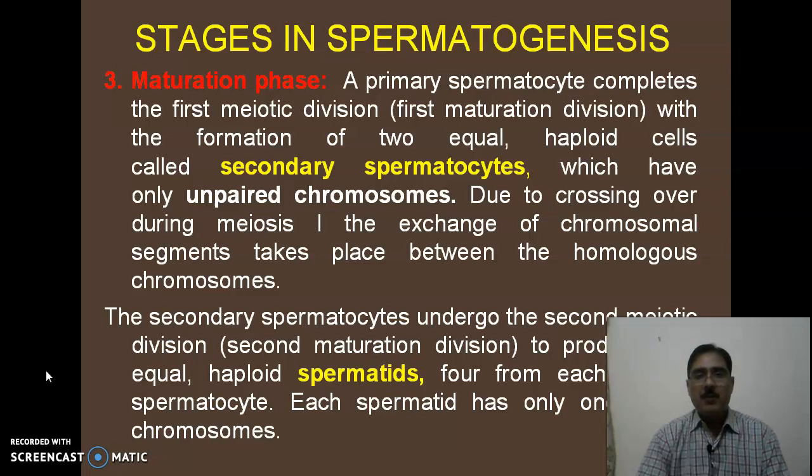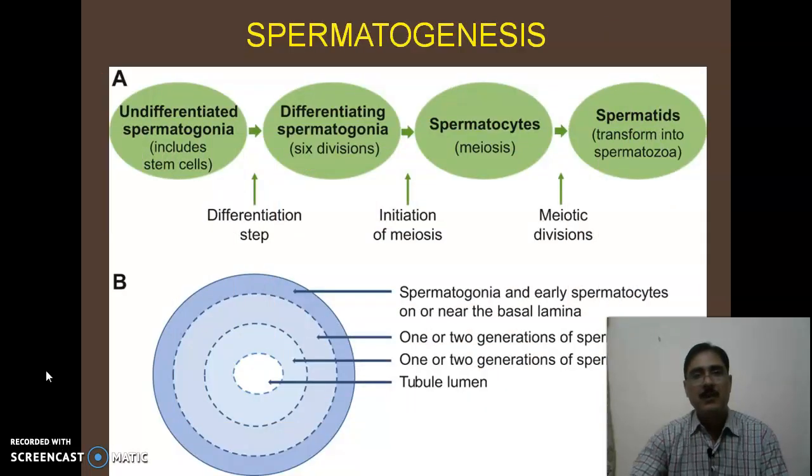The secondary spermatocytes undergo the second meiotic division, that is the second maturation division, to produce 4 equal haploid spermatids, 4 from each primary spermatocyte, and each spermatid has only one set of chromosomes. It means here the homologous chromosomes are totally unpaired in normal circumstances.